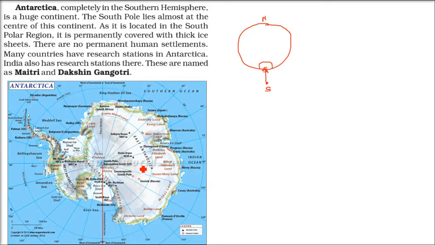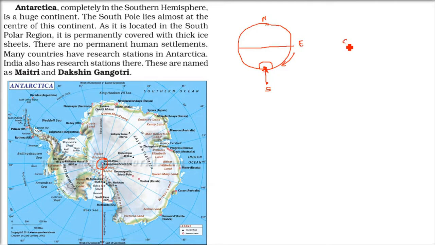This is the top view from the below part, and this is how you see Antarctica. Antarctica is totally in the southern hemisphere, Dakshini Golard you call it. The South Pole is almost in between this. This is the South Pole. It's an imaginary point, but still it is there inside.